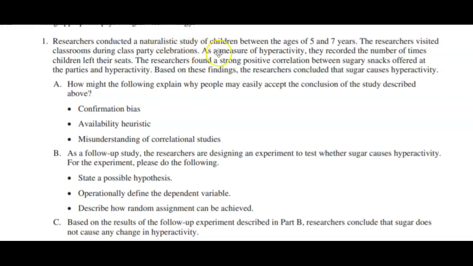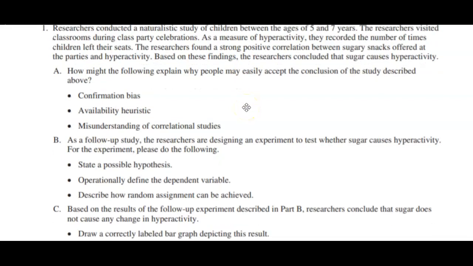So again, the prompt already offers me clues as to what the issue is going to be in the next part. Part A: how might the following explain why people may easily accept, and I would circle easily accept, the conclusion of the study described above? Confirmation bias, availability heuristic, and misunderstanding of correlational studies. Again, we kind of hinted at where the answer is for this.